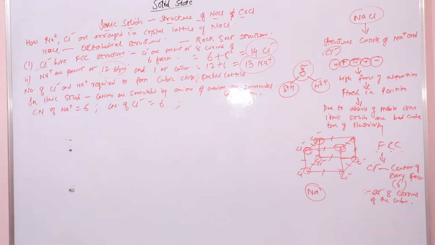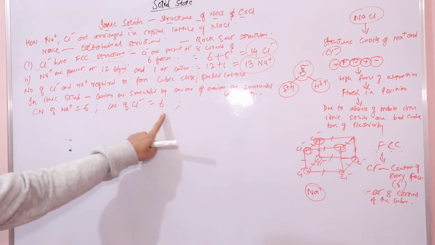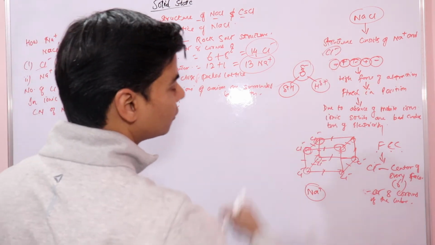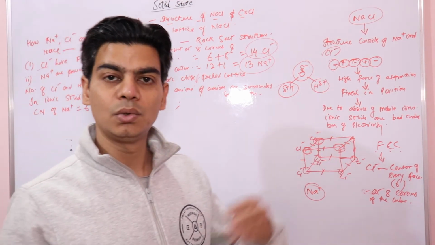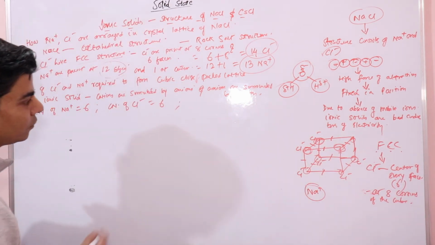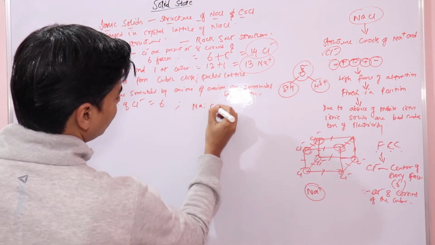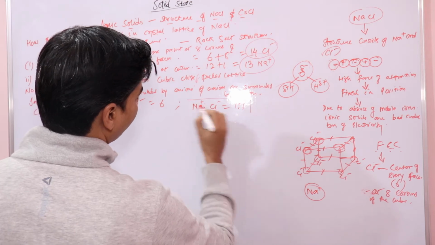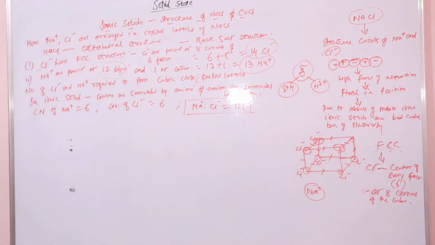The ratio of sodium to chloride ions in sodium chloride is 1:1. And we have seen that the coordination numbers of sodium and chloride ions are 6 and 6. And the ratio of sodium to chloride ions, we already know from the formula of sodium chloride, is 1:1 in the structure of sodium chloride. So the ratio of sodium to chloride ions is equal to 1:1.